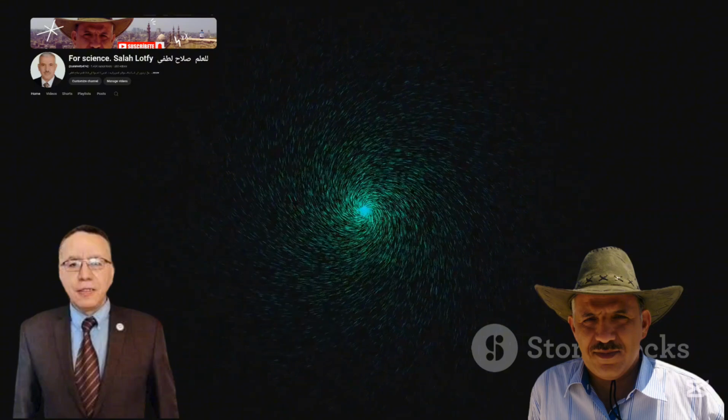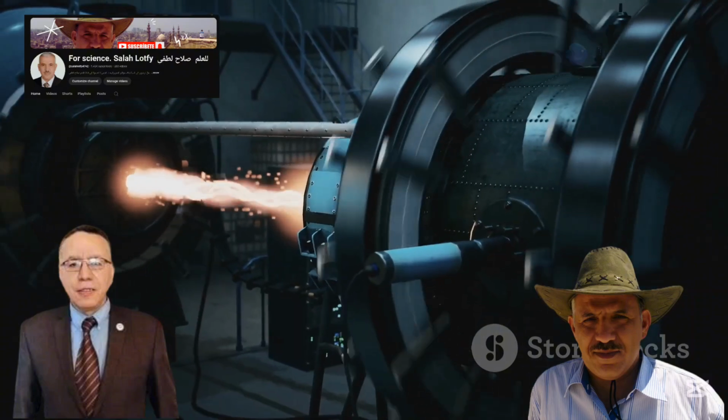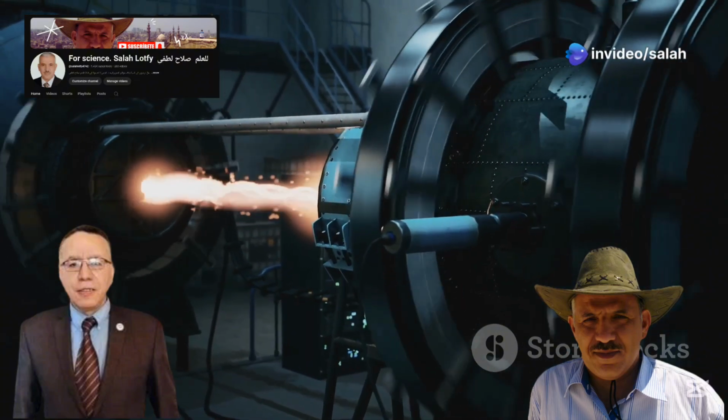Imagine two small magnets drawn together. When they finally merge, they release a burst of energy, representing the power of fusion. Nuclear reactions are fundamental processes that govern the behavior of matter at its most basic level.